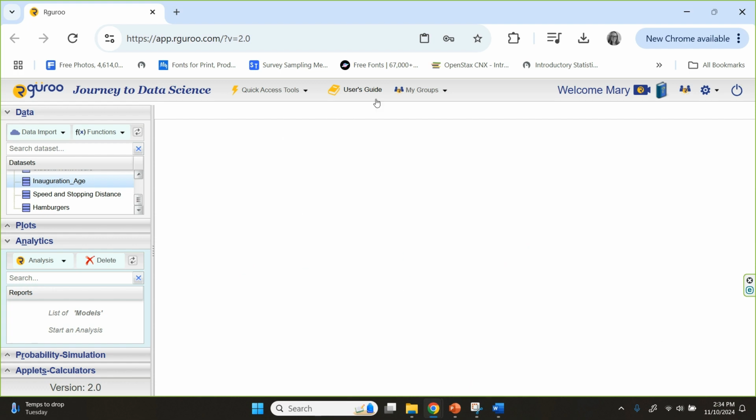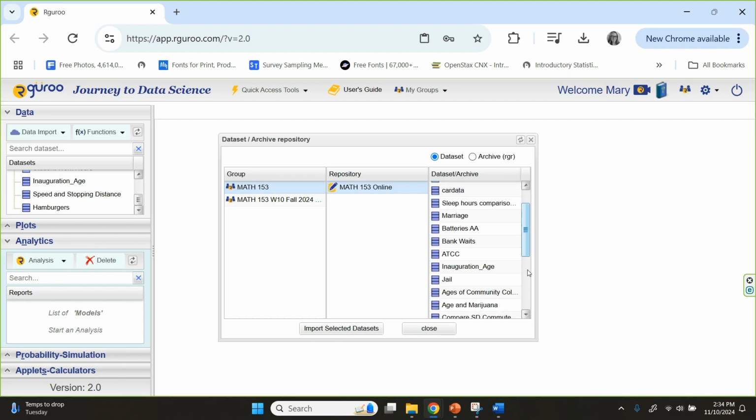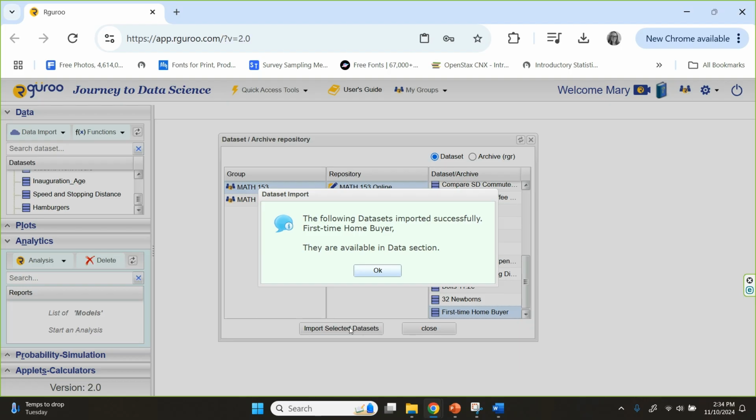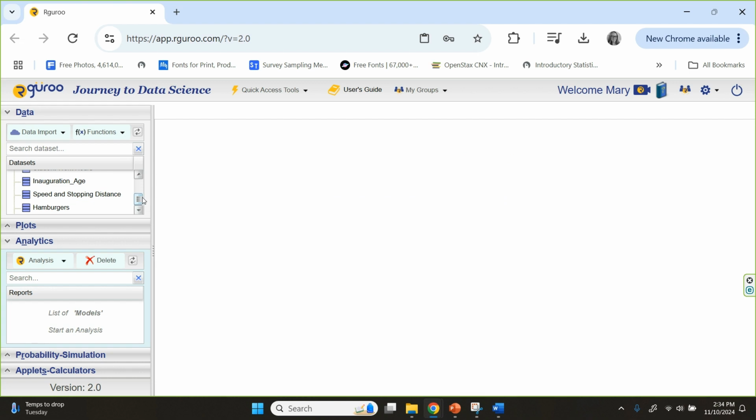Here we are in Rguroo. Let's go grab the data from the Math 153 group. So choose Math 153, the online repository, and we'll go down to first-time homebuyer. It's at the bottom of the list if you're scrolling through, and import that. Now this sits in our data panel over here. And if you go down to the bottom of the list, see here, we just imported it, first-time homebuyer.